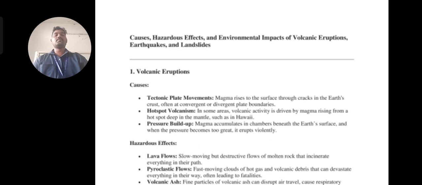A volcanic eruption is an explosion that takes place at volcanoes, especially at hot spots. So likewise we can call it a volcanic eruption. Now, under the heading of causes, there are tectonic movements. How does the tectonic movement cause it, you might ask. I already told you there is a movement of the tectonic plates.